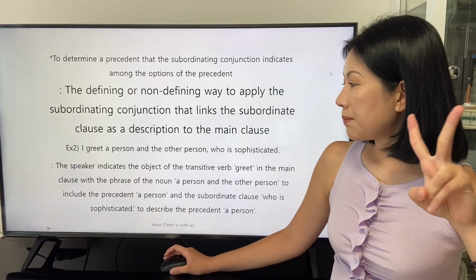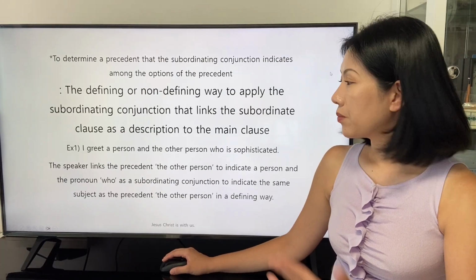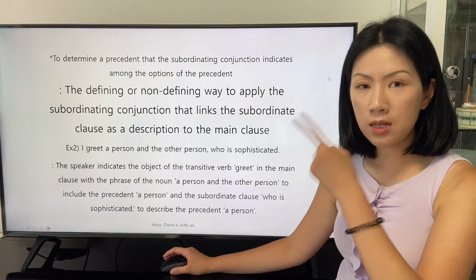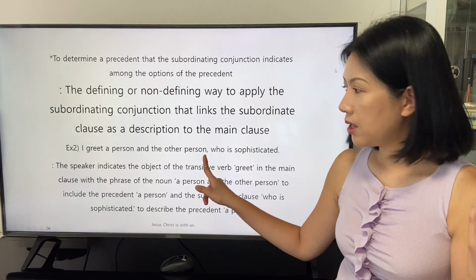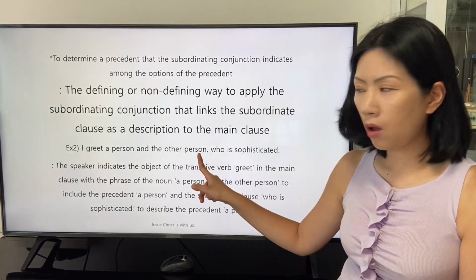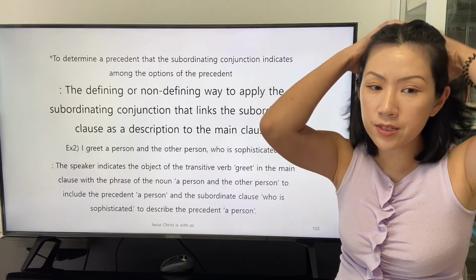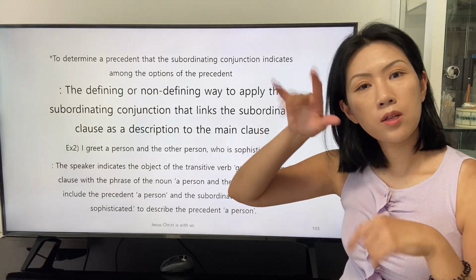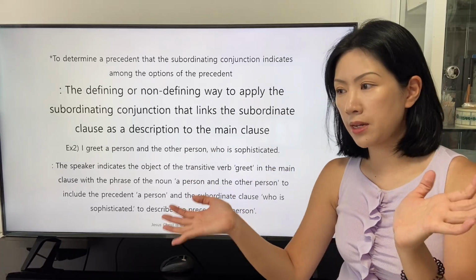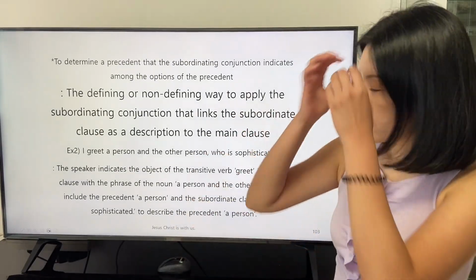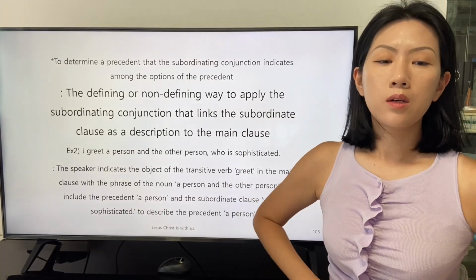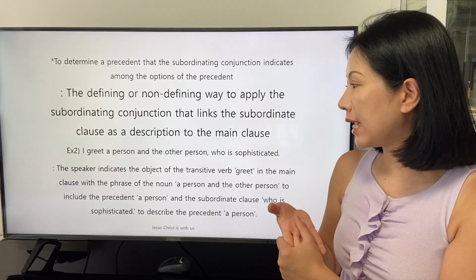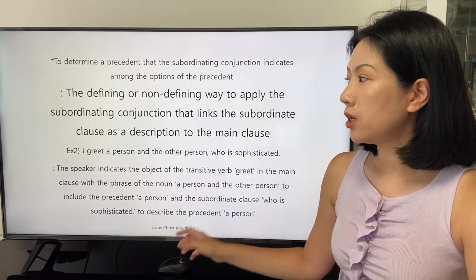The second example is the same arrangement of the words, but this sentence has a comma after the other person, after the phrase of the noun that declares the statement of the main clause is completed. In this sentence, we find that there is a comma additionally.